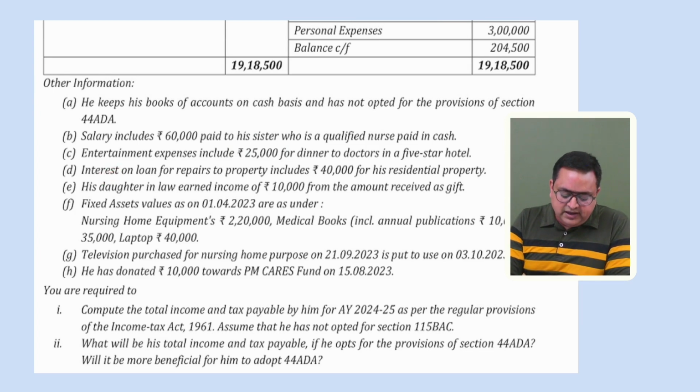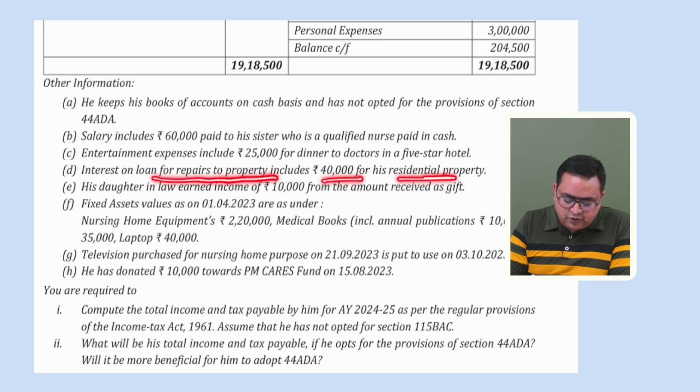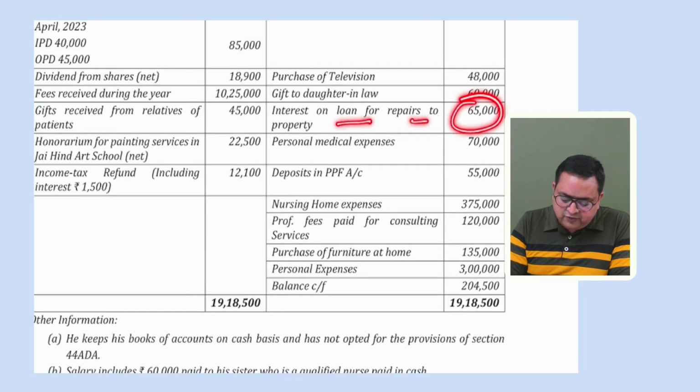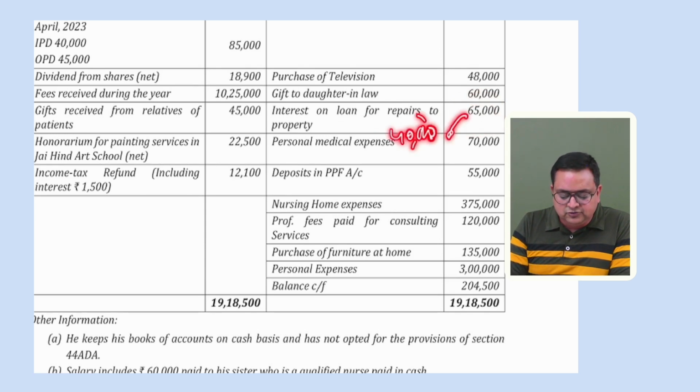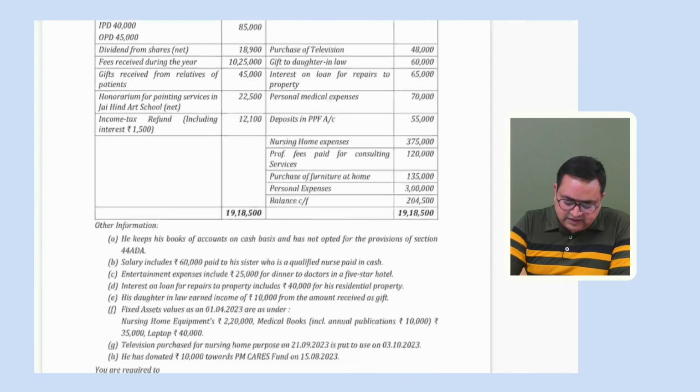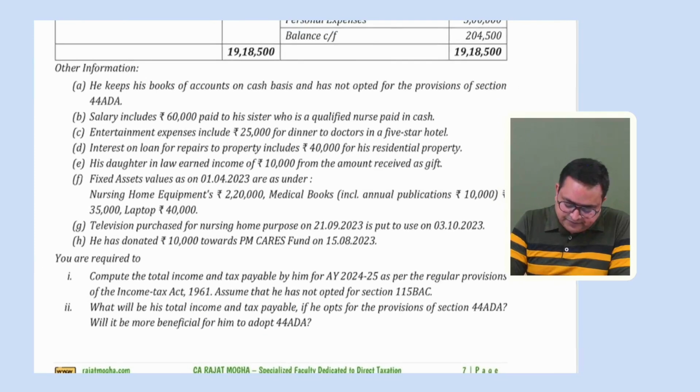D point. Interest on loan for repair to property includes 40,000 for his residential property. We have seen 65,000 is the interest on loan for repair. But they are now saying that out of this 65,000, 40,000 is personal in nature. So please disallow 40,000. While computing your PGBP, only allow 25,000, which is related to PGBP. Do not allow that 40,000 because that is personal in nature.